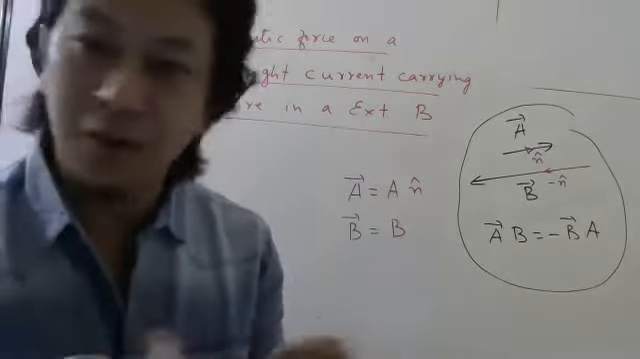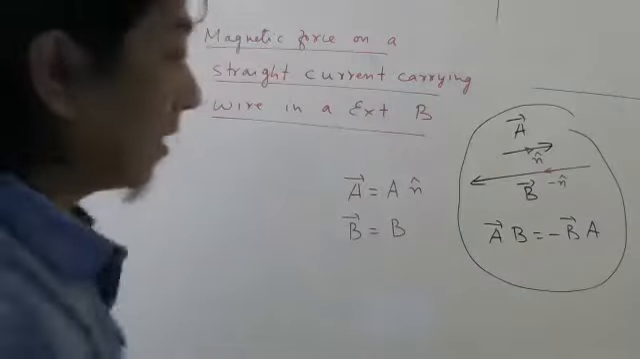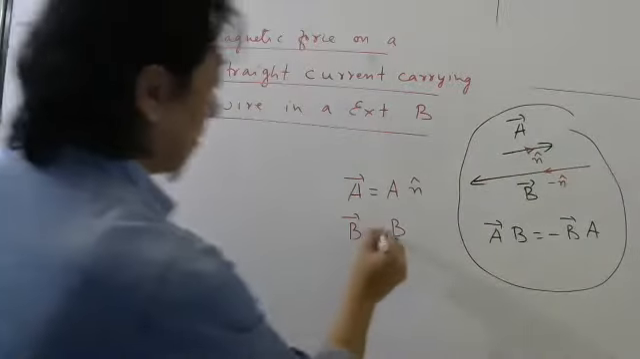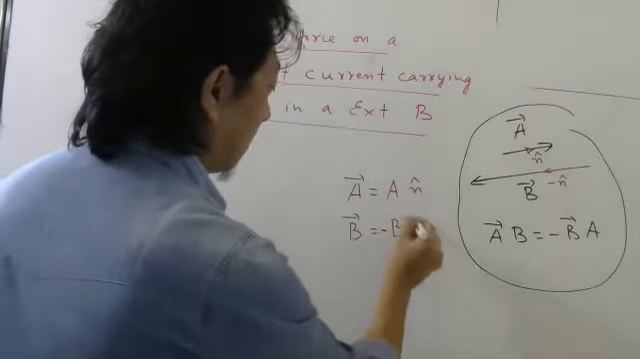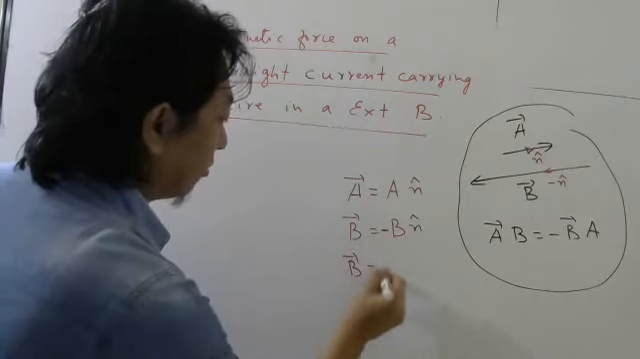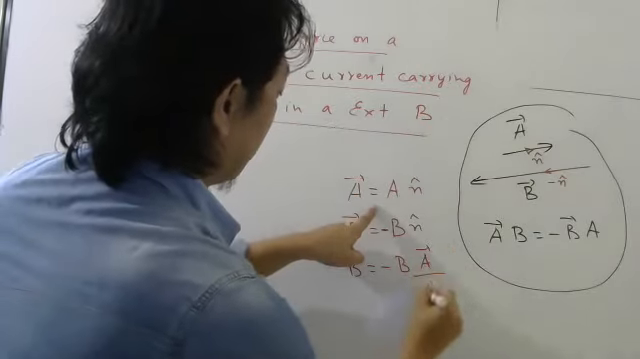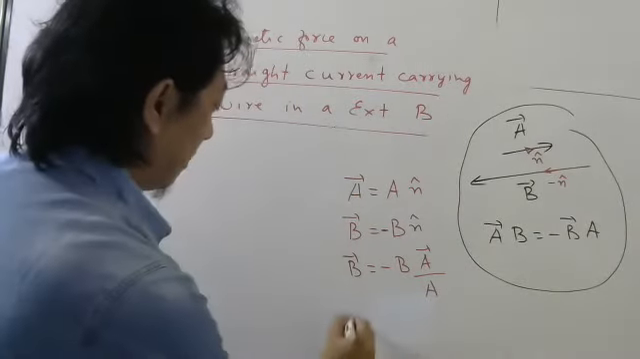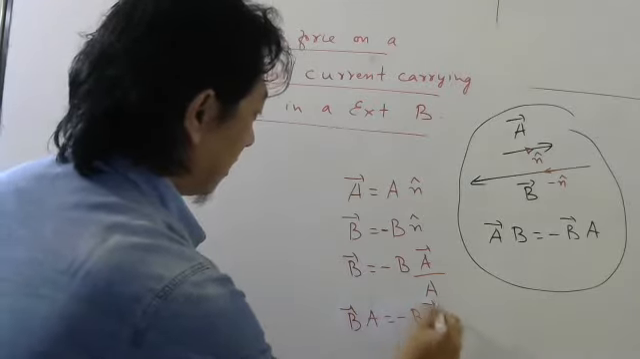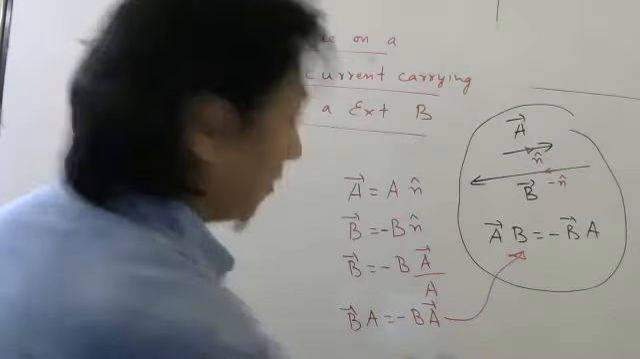Unit vectors have always equal magnitude. So if you reverse them, they will become negative vector. So if n cap is here, I can say minus n cap is here. So for B bar, I can write minus n cap. Then substitute for n cap from here, A bar by A. Cross multiply. B bar A will be minus B A bar. Understood? The order is different, but that doesn't matter.